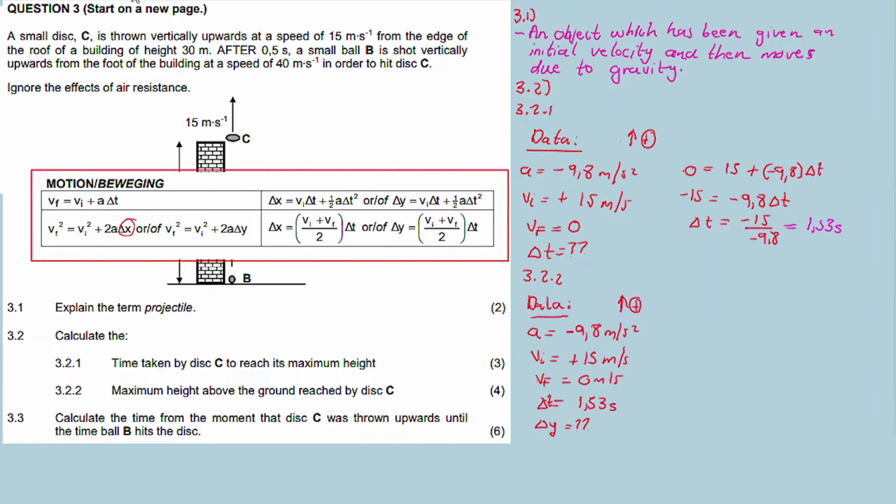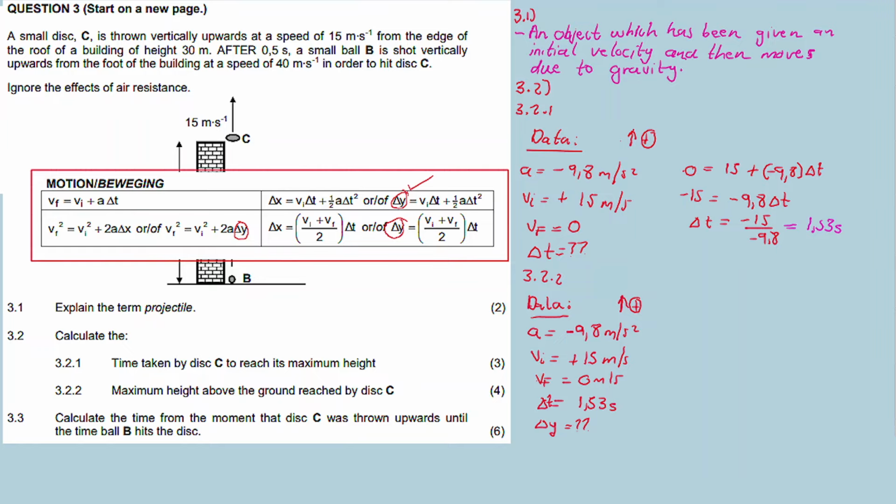There is this one as well as this one. I believe all of them can work, but let's use this one.